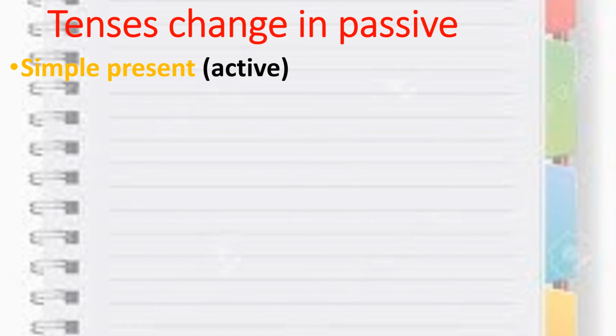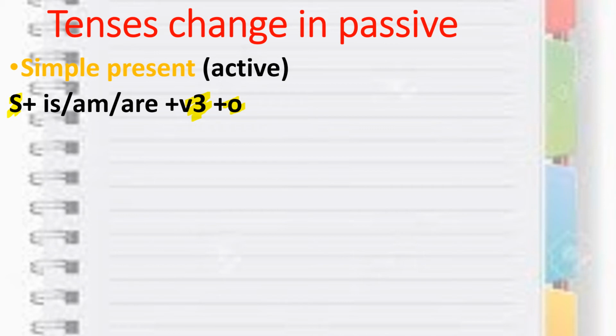Then subject. You can notice in each and every sentence that subject is important, object is important, and V3 is important, as I have already told you that in every sentence V3 is important when you are talking about passive voice. So subject is common, verb is common, object is common in all the sentences.